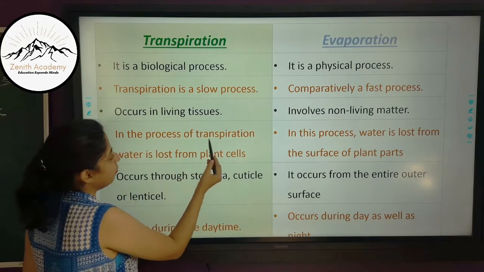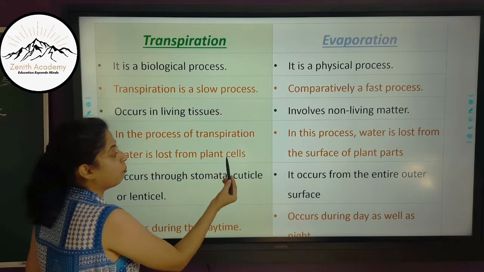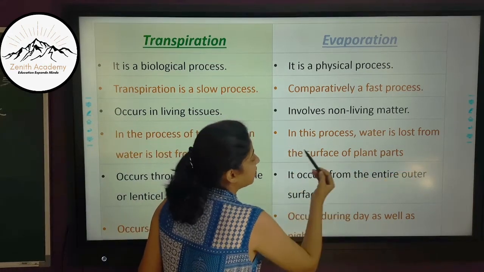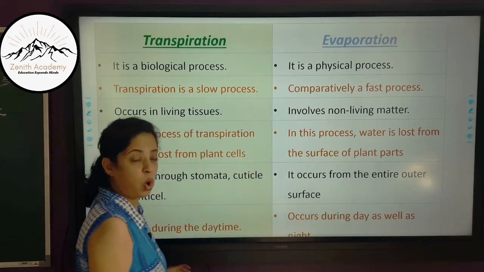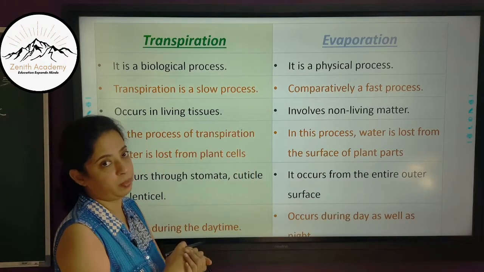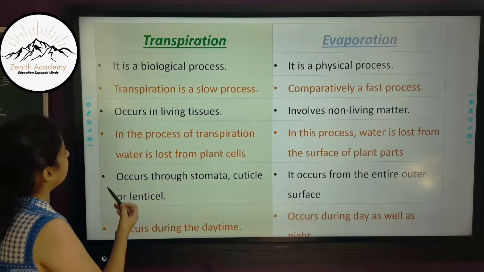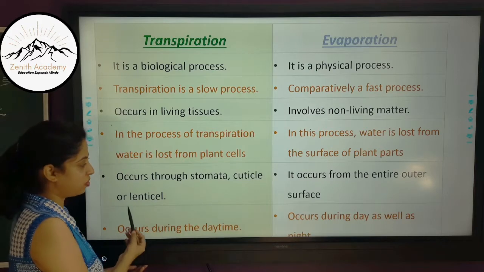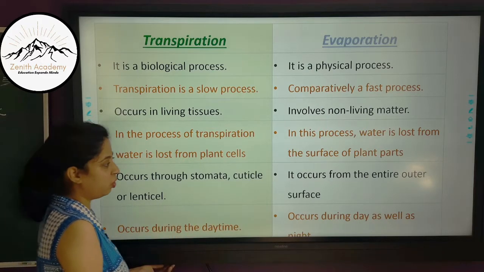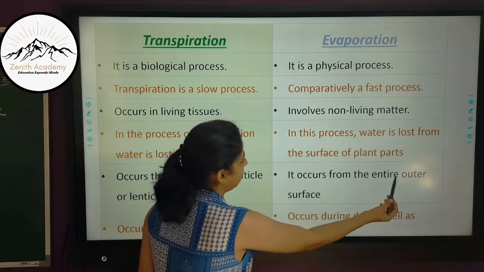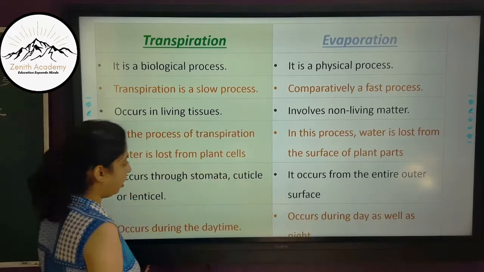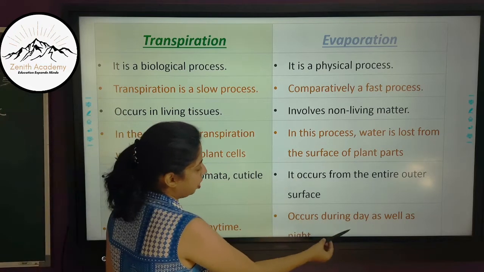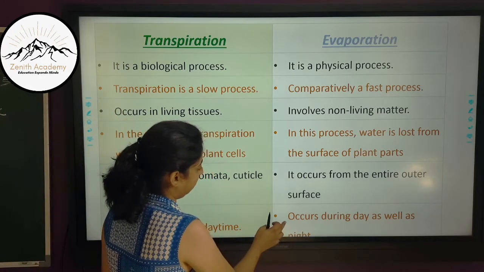Then, in the process of transpiration, water is lost from plant cells, whereas in evaporation, water is lost from the surface of the plant parts or surface of any liquid body. Transpiration occurs through stomata, cuticle or lenticels. We have studied all three of them in our last video. Whereas evaporation occurs from the entire outer surface. Okay, it can be anything. Transpiration occurs during the daytime, whereas evaporation occurs during day as well as night time.